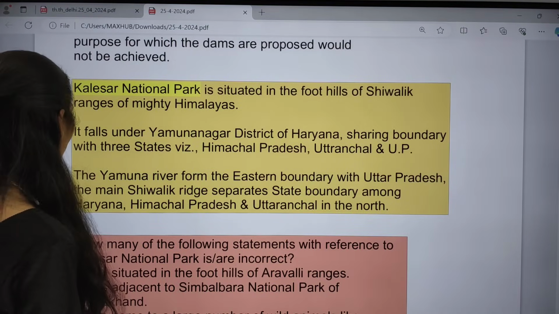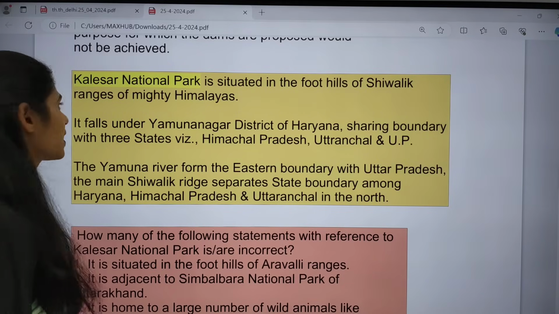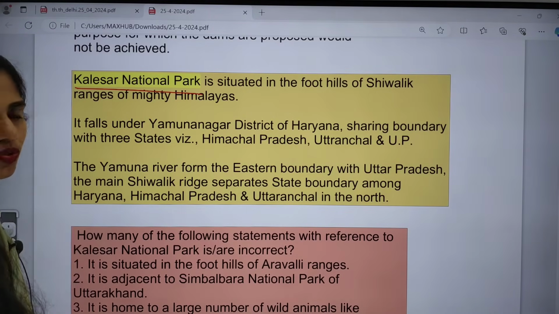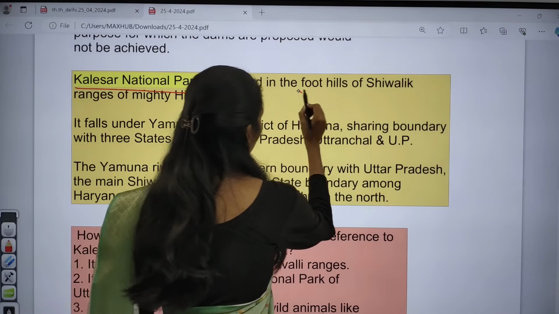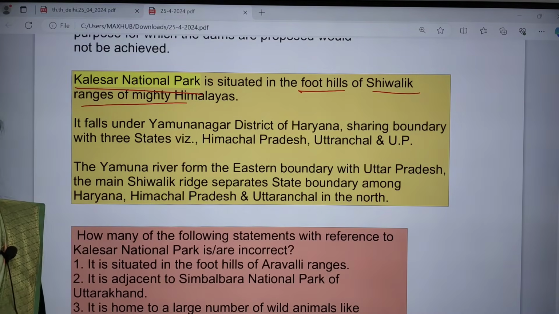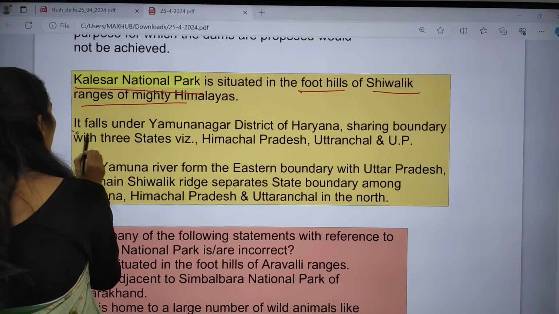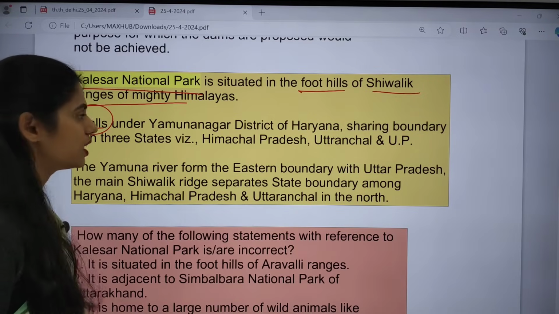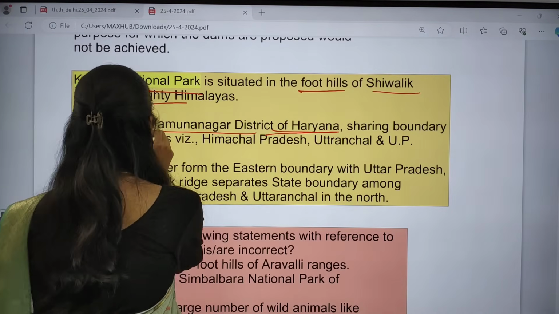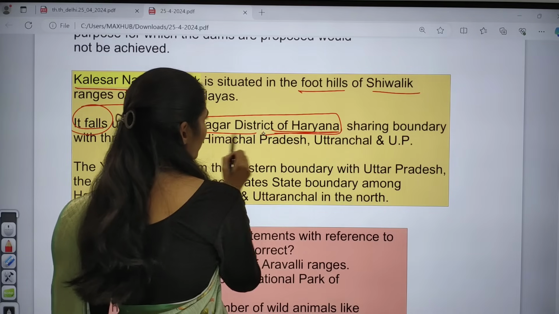And now let us see some facts regarding this Kalesar National Park. Kalesar National Park is situated in the foothills of the Shivalik ranges of the mighty Himalayas. To the foothills of Shivalik ranges, yes, we have this Kalesar National Park, which falls under Yamunanagar district of Haryana.